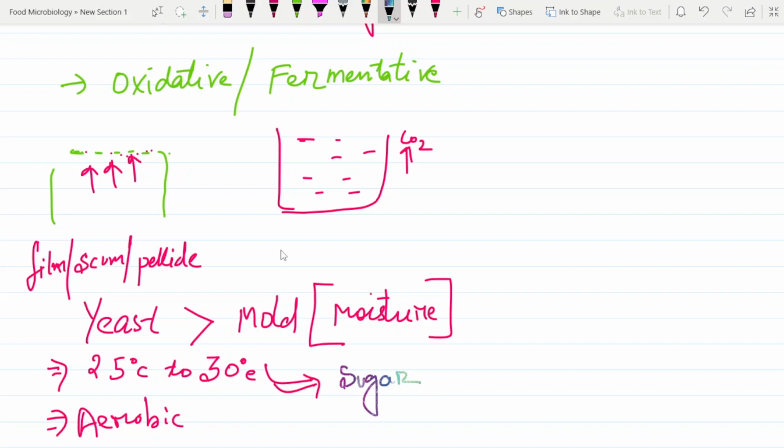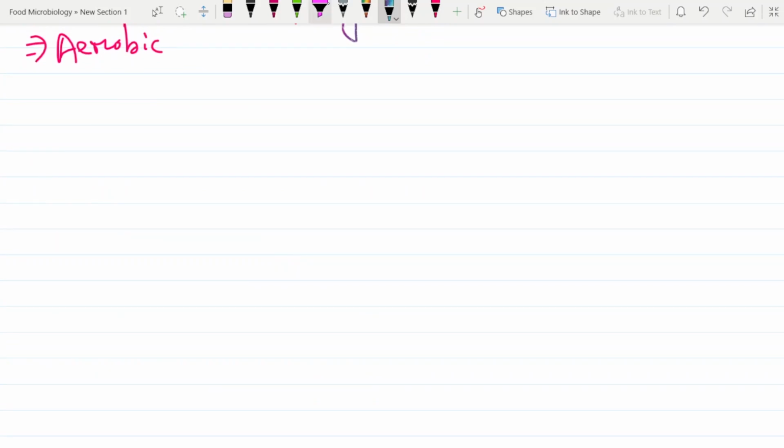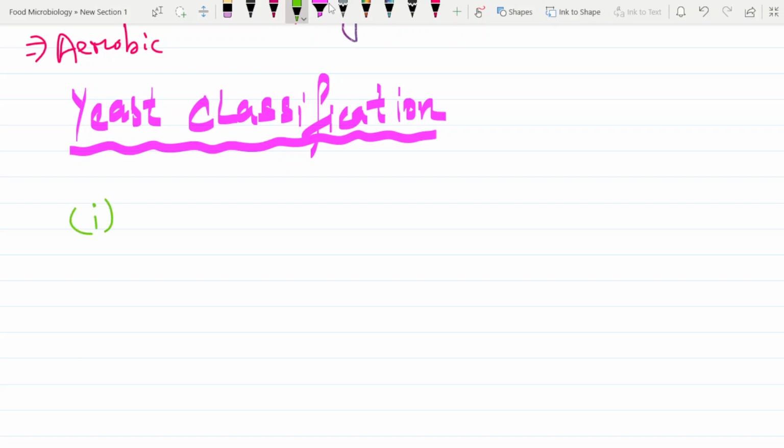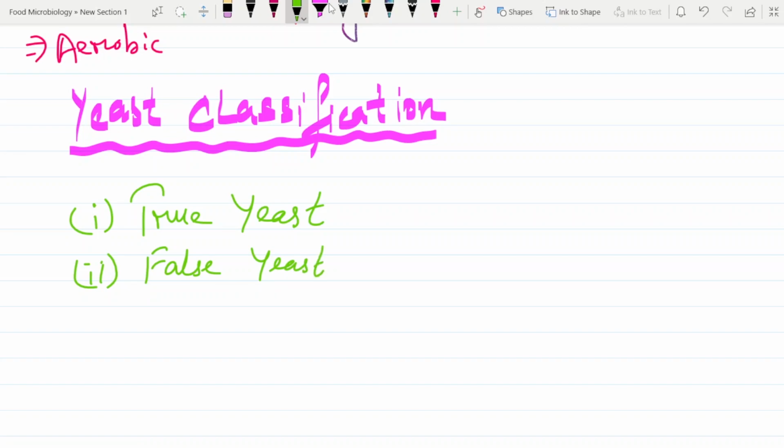Now we will learn about the classification of yeast. Please bear with me, my handwriting is not that nice, I know. Yeast classification is in very easy terms. We have true yeast and false yeast, just contrasting ones.